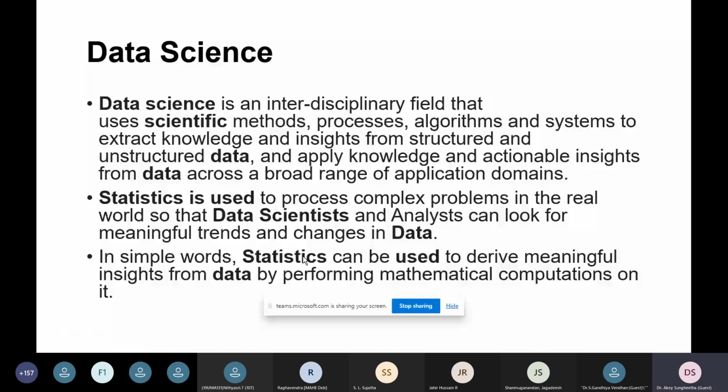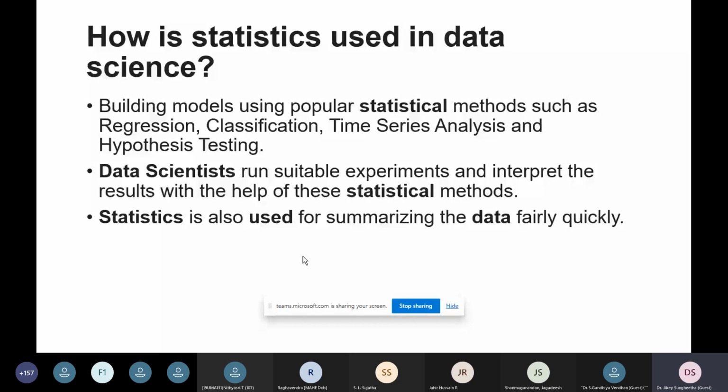Now, how are statistics used in data science? Technically, we can see regression, classification, time series analysis, and hypothesis testing. These are some common, very popular statistical methods where we do research and data analysis in data science domain applications.